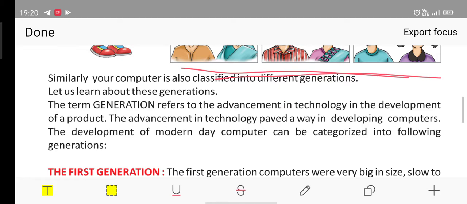You might be knowing about the mobile phones. I don't know if you have seen or not, but a way back, before 10 years or so, the mobiles were not as you are using them right now. The mobiles were very small and they were having keypads. They were not android based, so you were not able to use WhatsApp and many other applications in those mobiles.